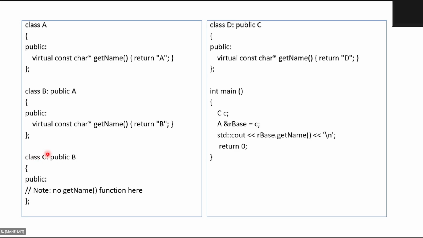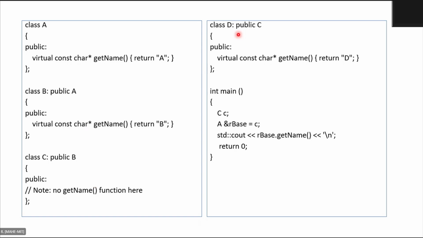Now class C, public B. So class C is derived from B. Note that there is no getName function in class C. One of the students just now asked, if I don't define the function in the derived version, then what happens? You can observe that here. You have class C, public B, and there is no function getName defined in class C.